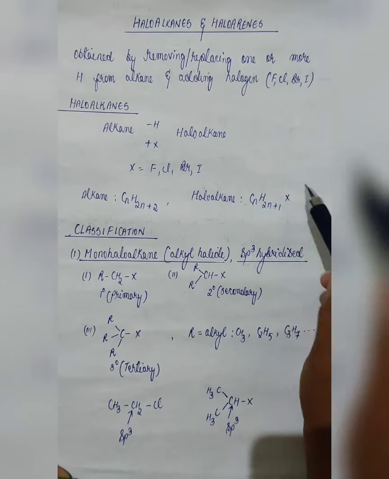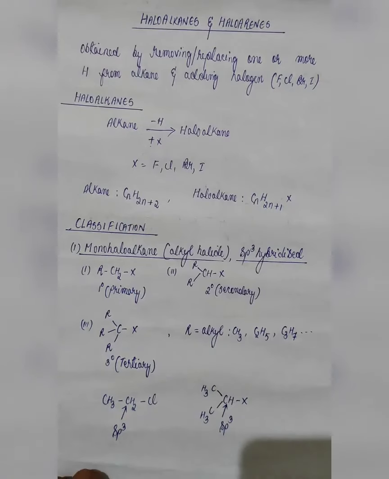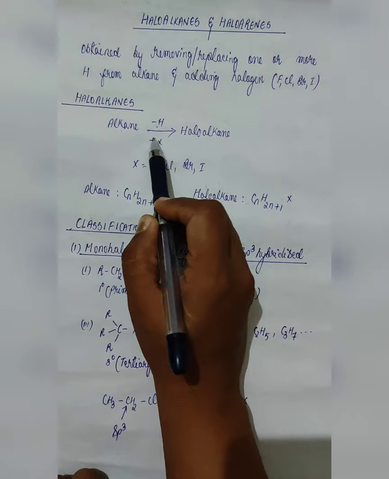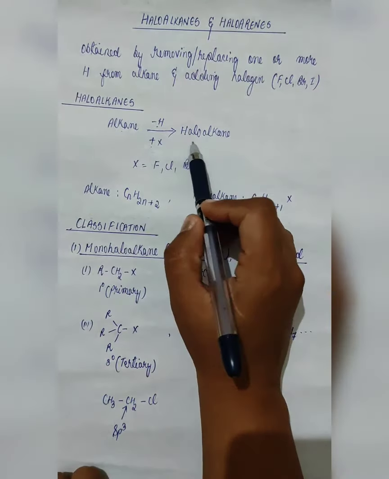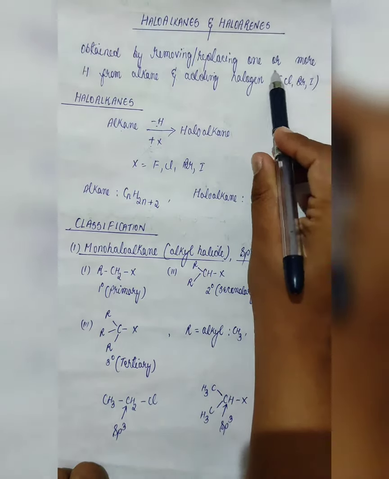Here it was 2. That means one hydrogen has been removed and halogen has been added in place of that one hydrogen. Now you can see here alkane. Removal of one hydrogen from alkane and addition of halogen gives you haloalkane. Halogen means fluorine, chlorine, bromine, iodine. These are the halogens.